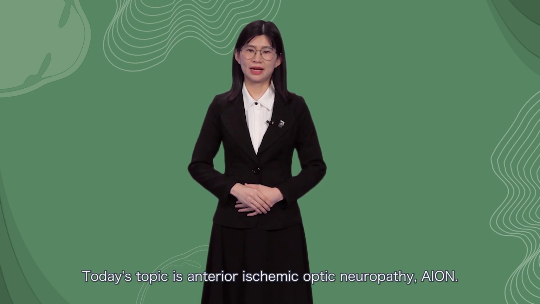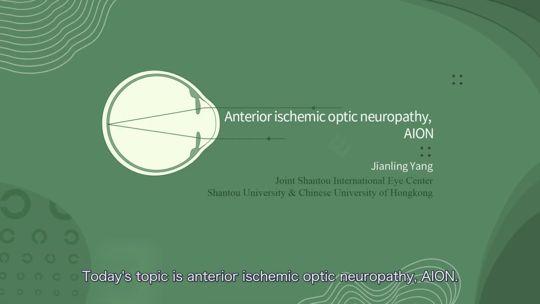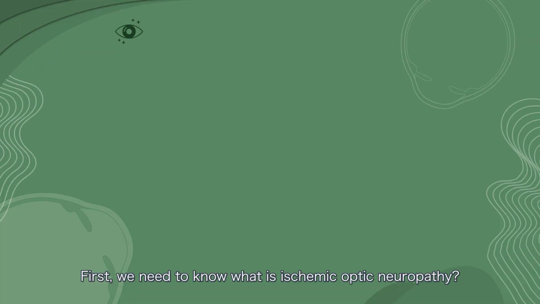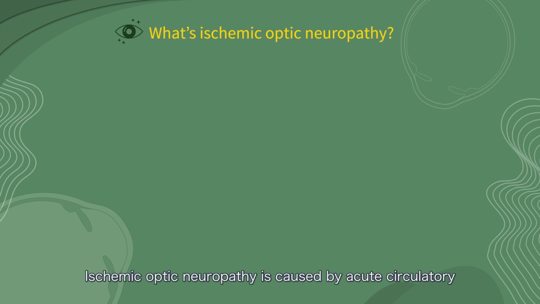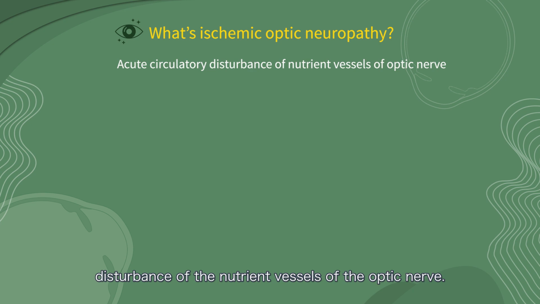Today's topic is Anterior Ischemic Optic Neuropathy, AION. First, we need to know what is ischemic optic neuropathy. Ischemic neuropathy is caused by acute circulatory disturbance of the nutrient vessels of the optic nerves.